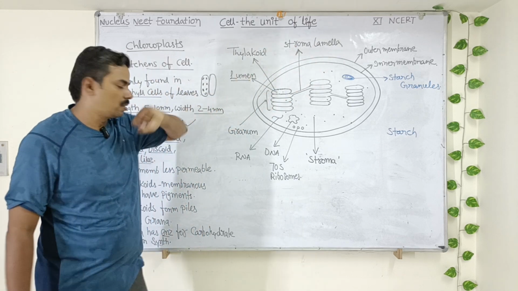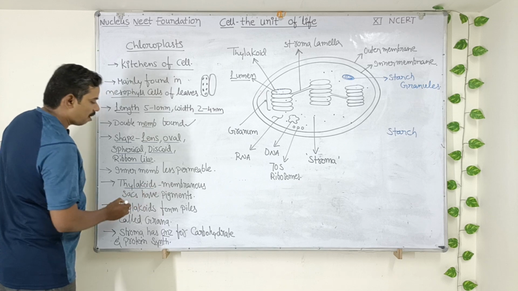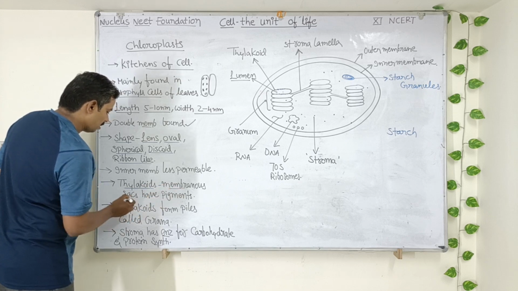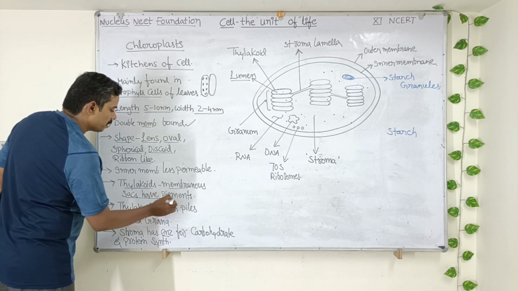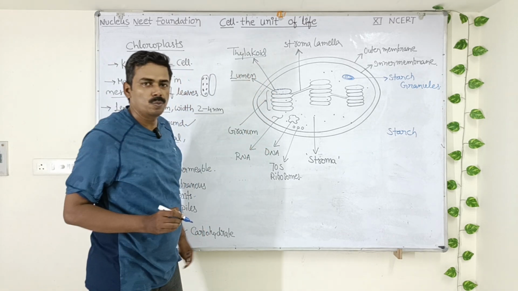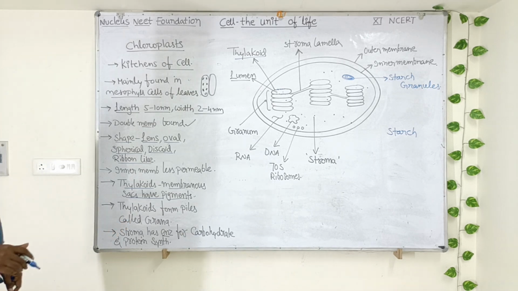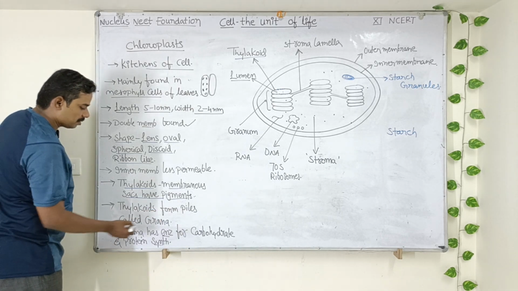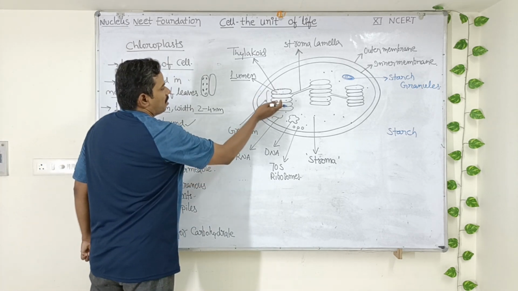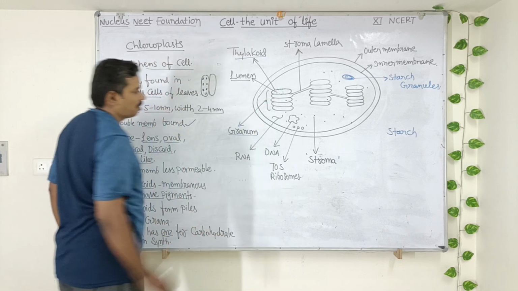Okay. Next, the thylakoids are membranous sacs. They have pigments. So these are thylakoids. They are membranous sacs which possess photosynthetic pigments like chlorophyll, carotene, xanthophyll, etc. And thylakoids form piles called grana. Several thylakoids, when they are stacked one over another, they form structures called as grana.